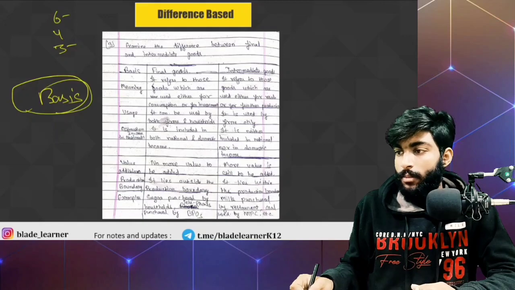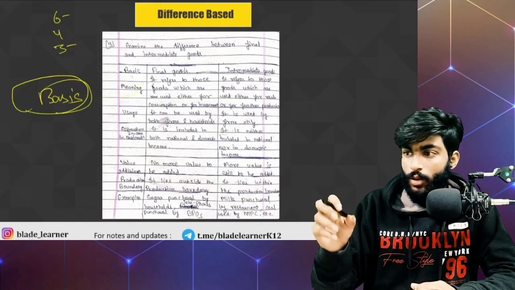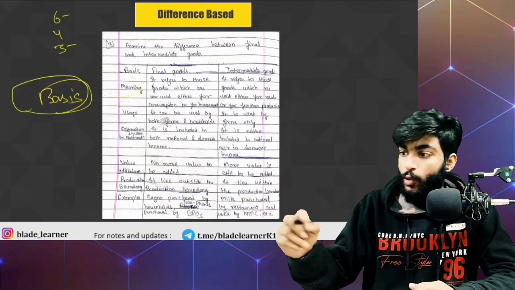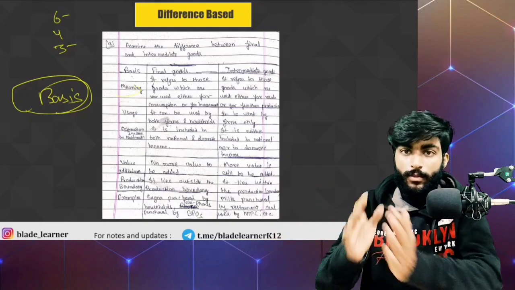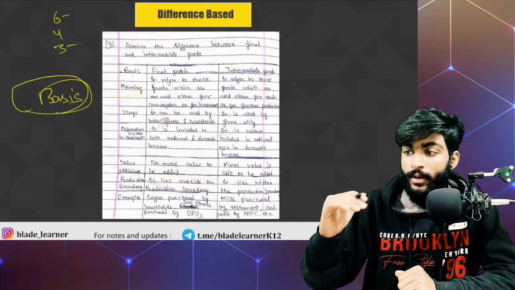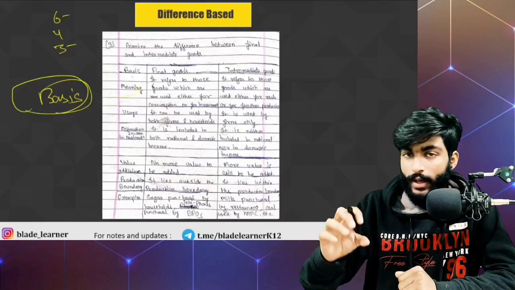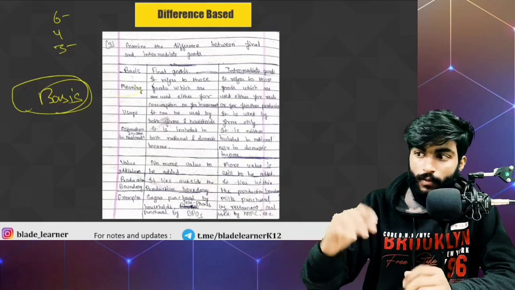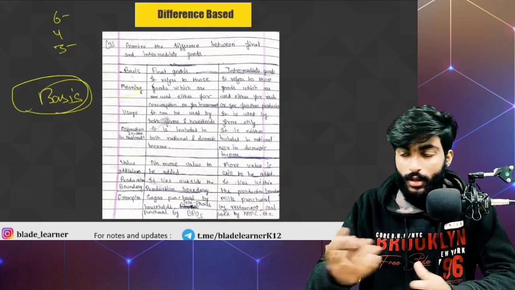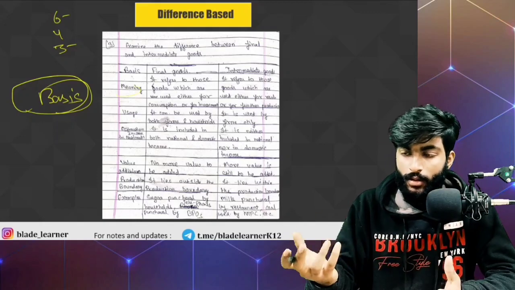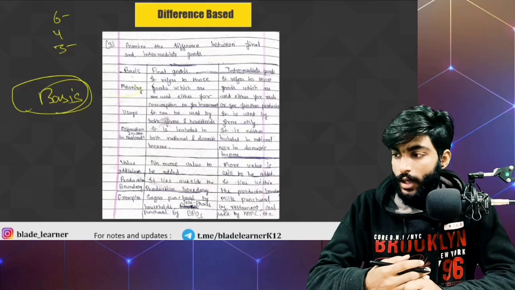Like basis can be meaning. What is the difference between final goods and intermediate goods? On the basis of definition, on the basis of uses: final goods can be used both by firms and households, intermediate goods can be used only by the firms. Estimation in national income: final goods are included while estimating national and domestic income, but intermediate goods are neither considered while calculating national income nor in the calculation of domestic income.